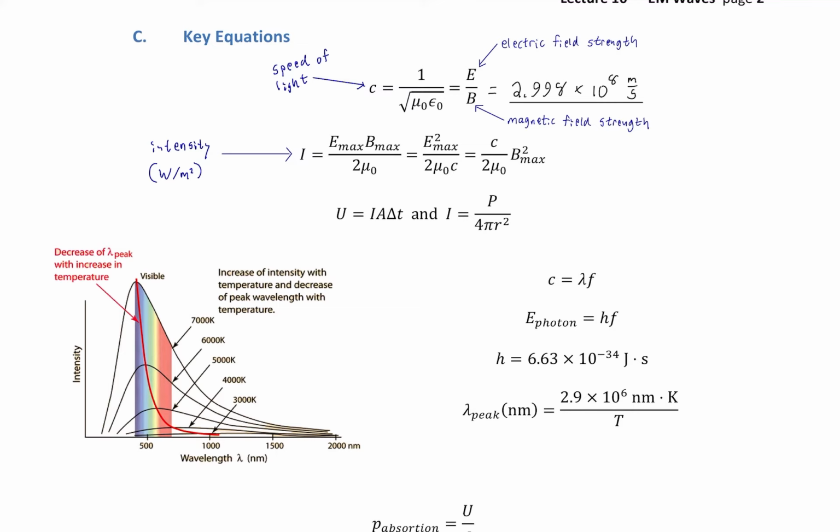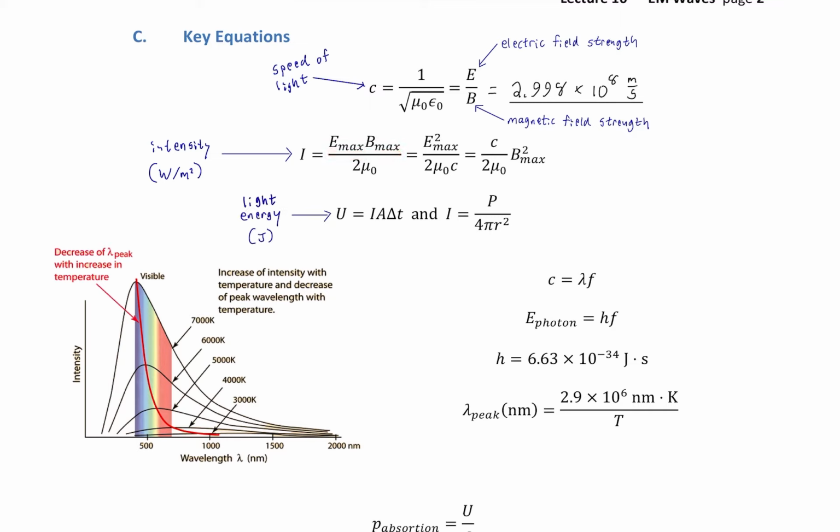Okay? It can be expressed in terms of the magnitudes of the different components of the EM wave, the electric and magnetic components, as well as the permeability constant, or we can express it in terms of just the electric part and the speed of light, or just the magnetic part and the speed of light. So there are a number of ways of expressing the intensity of light from known field strengths.